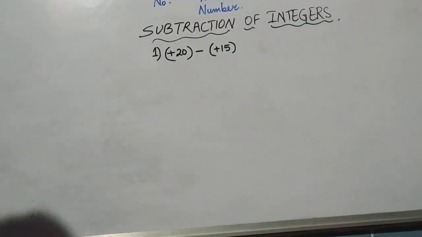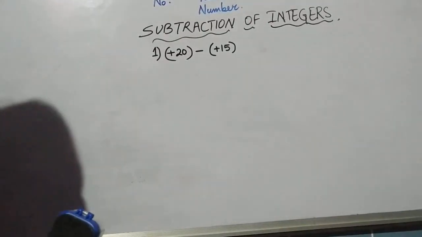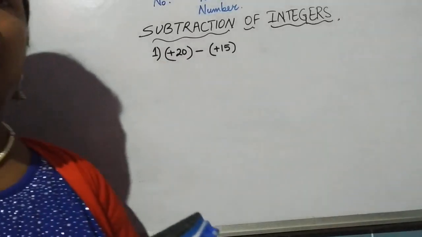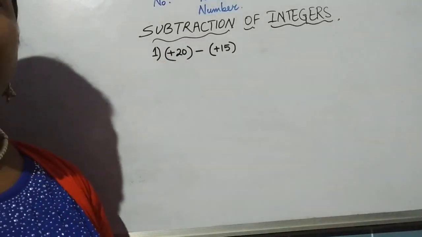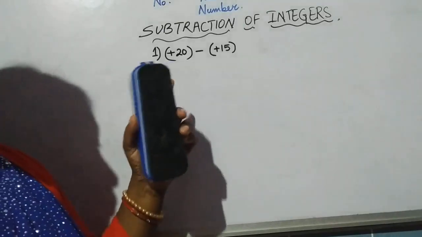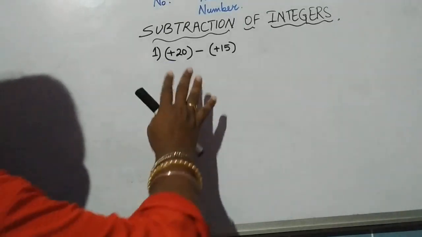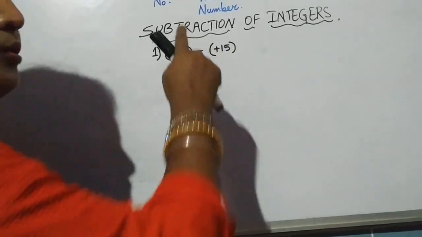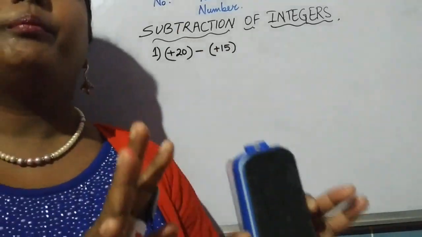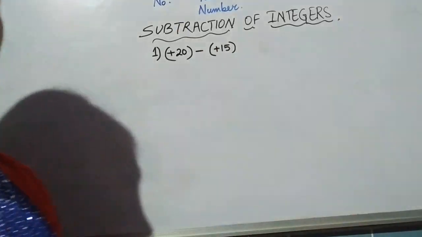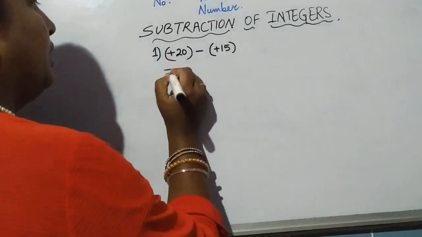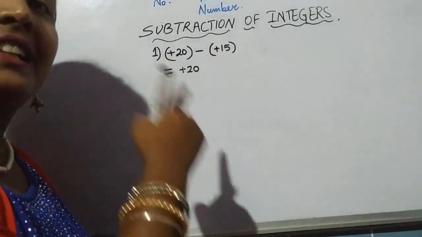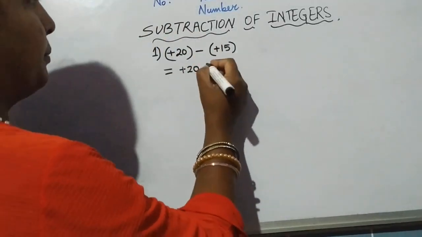Now coming to subtraction of integers. In subtraction of integers, let us talk about what the rules are. Whatever rules you learned in addition, you are not supposed to forget them over here because we need them. What we have to do here is, children, see, we got two positive integers and the sign between them is minus because we are doing subtraction. But then, what changes? The first step that we do is we open the bracket and reverse the sign inside the bracket.